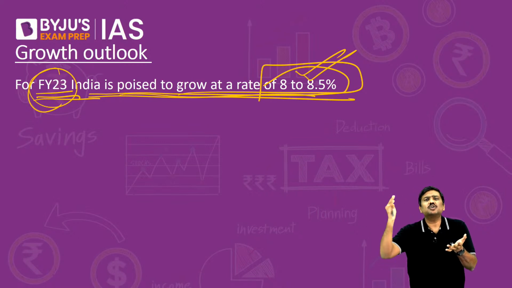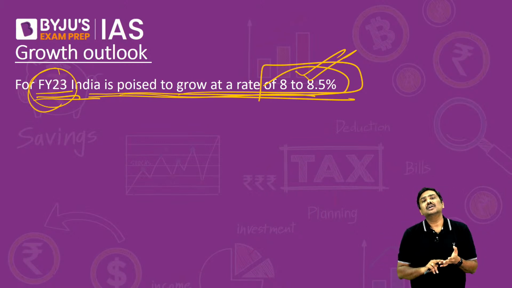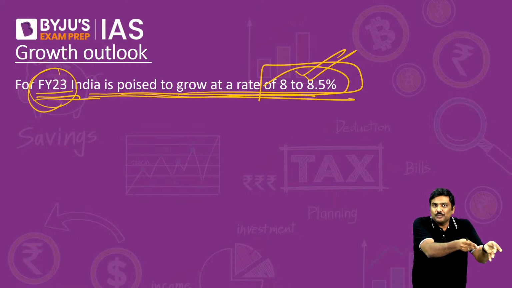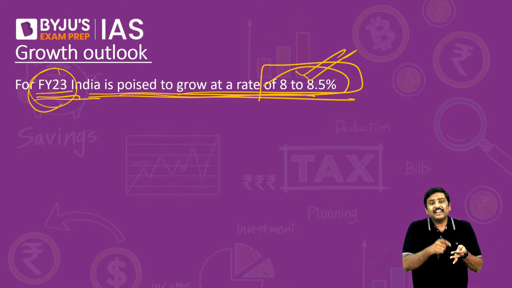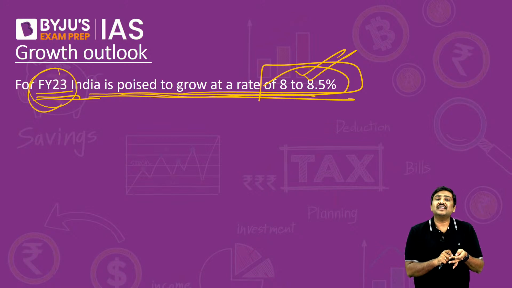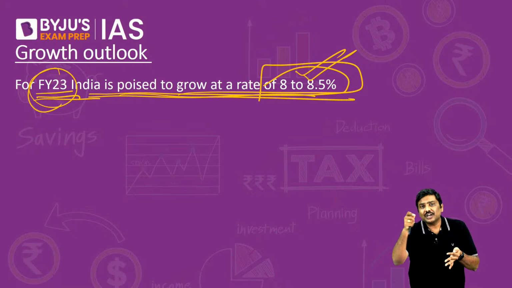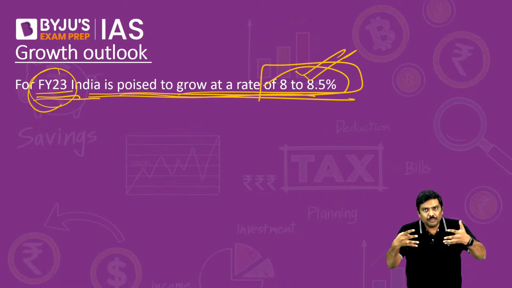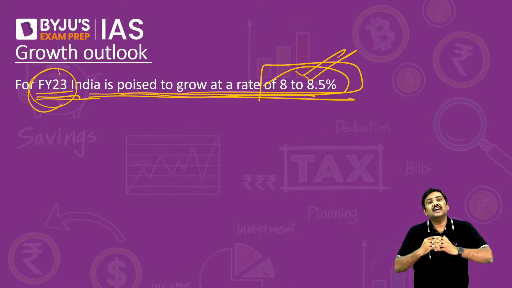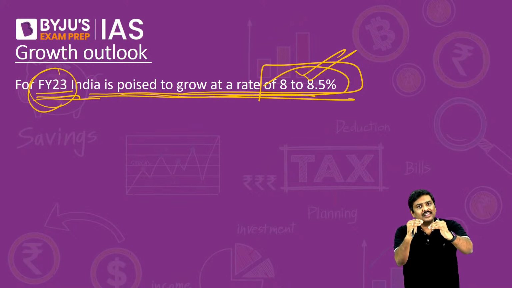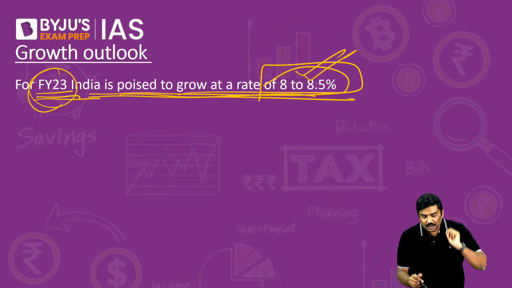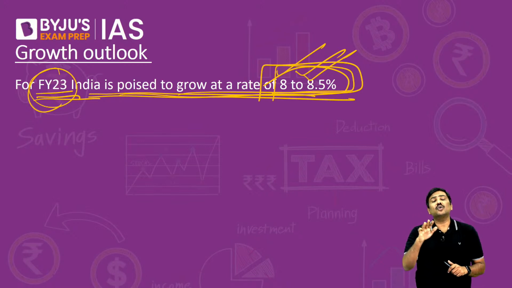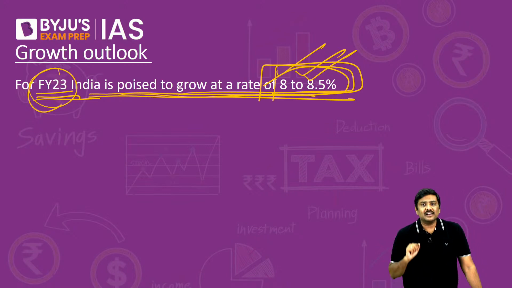They are about to start lending more and more. For the private sector, if you remember, 2 minutes ago we discussed this, there is a recovery in private sector investment. Their contribution to GFCF has actually increased. So all of these factors put together, even for this year, there could be a much higher recovery in the economy. And for the upcoming year, financial year 23, we might end up achieving a growth rate in the range of 8% to 8.5%.